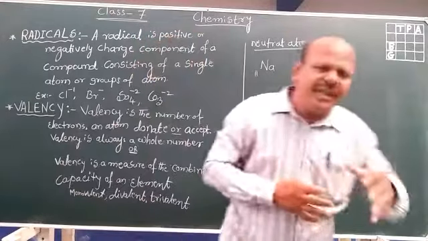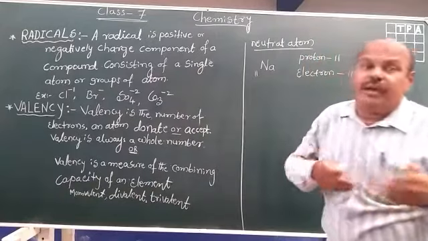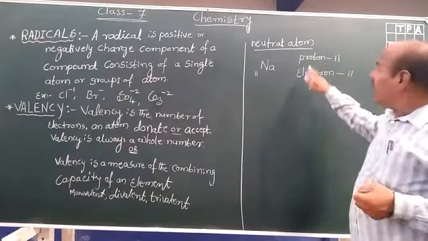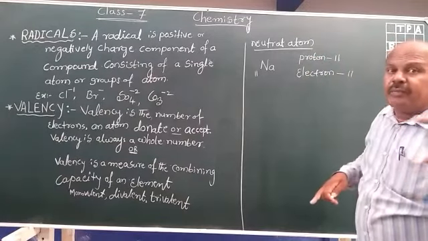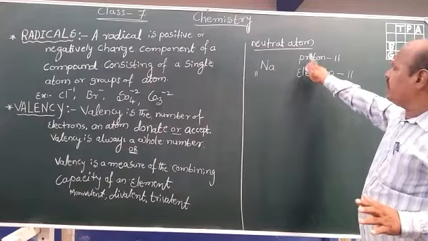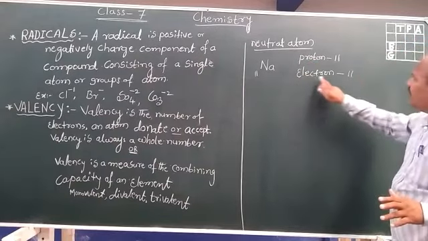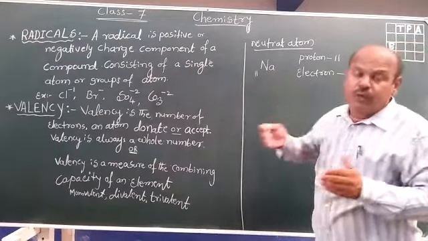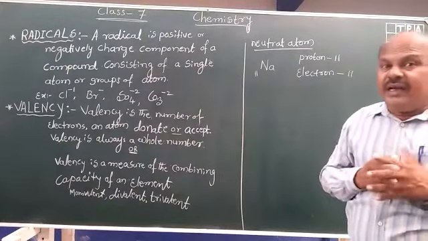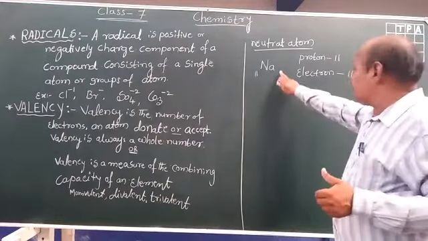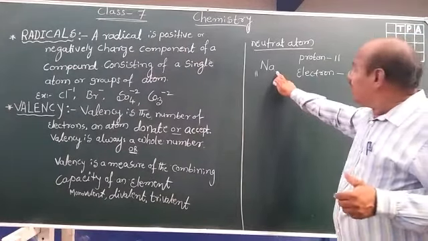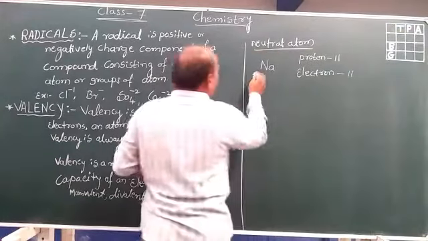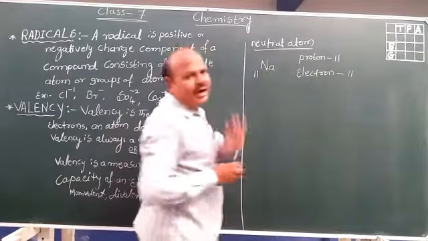In any chemical element that undergoes a chemical reaction, it loses or gains electrons, not protons. Electrons only participate in chemical reactions, not protons. Here there are 11 protons and 11 electrons. When this element undergoes a chemical reaction, it alters the number of electrons.